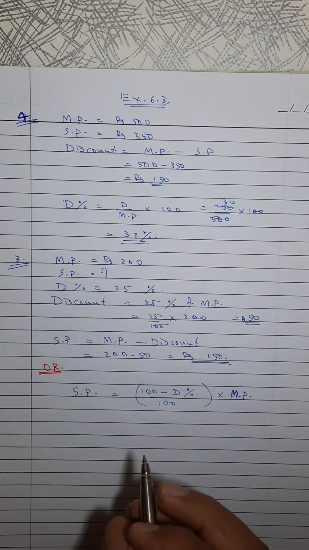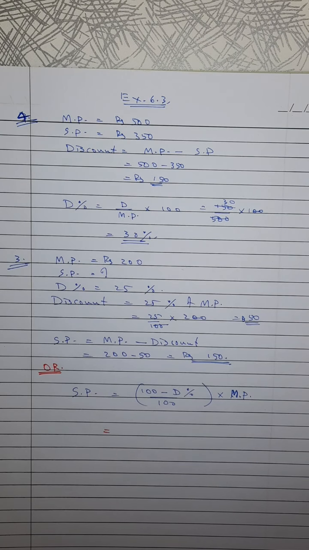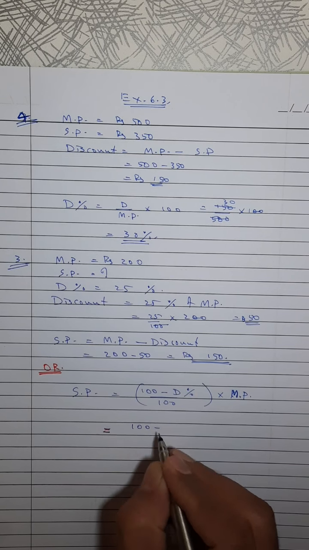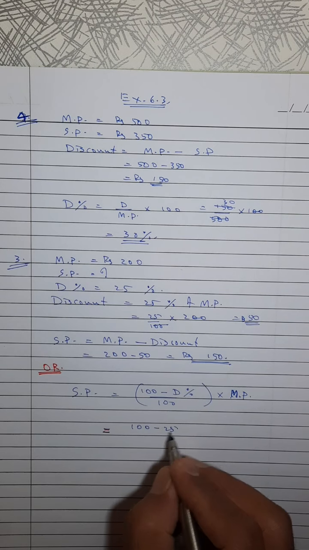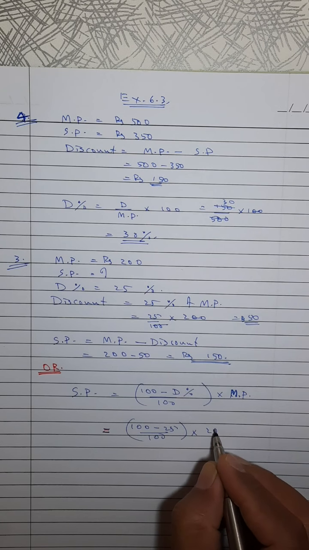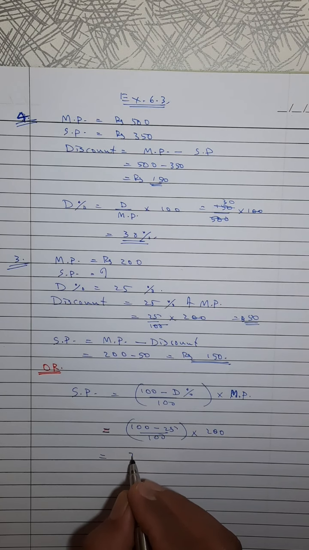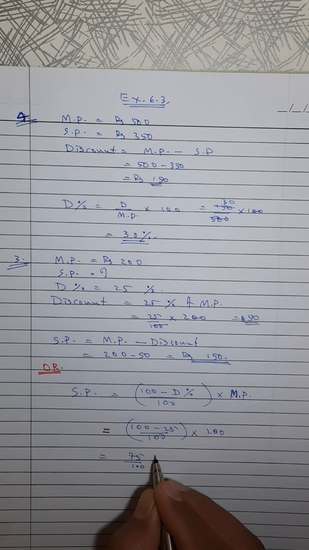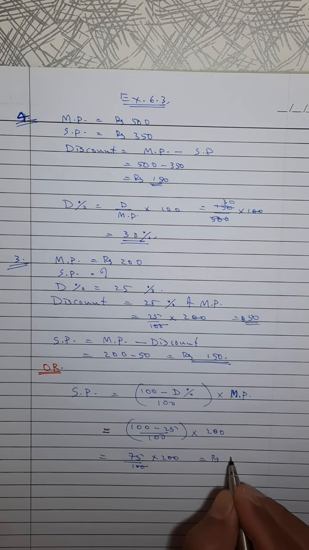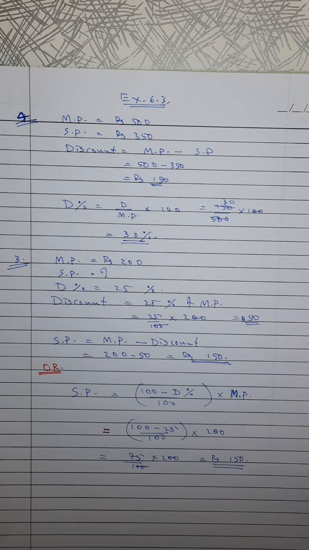So what we can do? 100 minus discount percent 25% upon 100 into MP. MP is given as 200. That is 75 by 100 into 200. 2 into 75, rupees 150. Directly we are getting it. So both options are there.